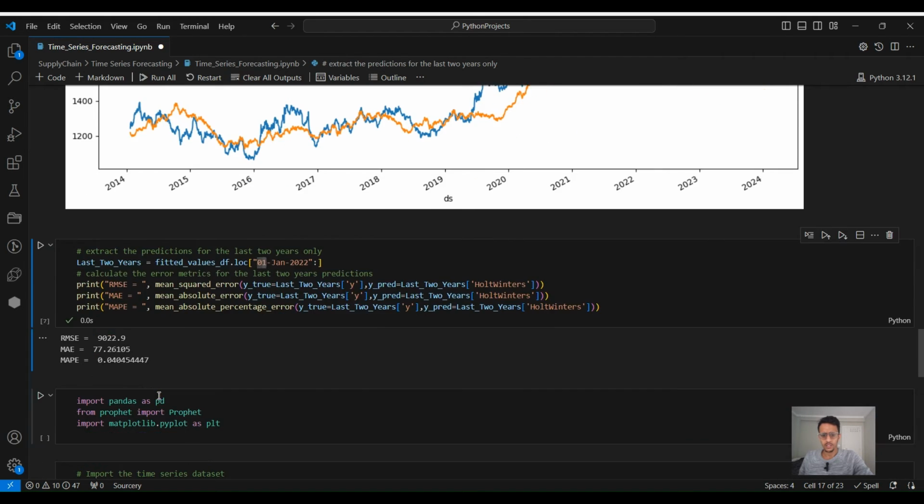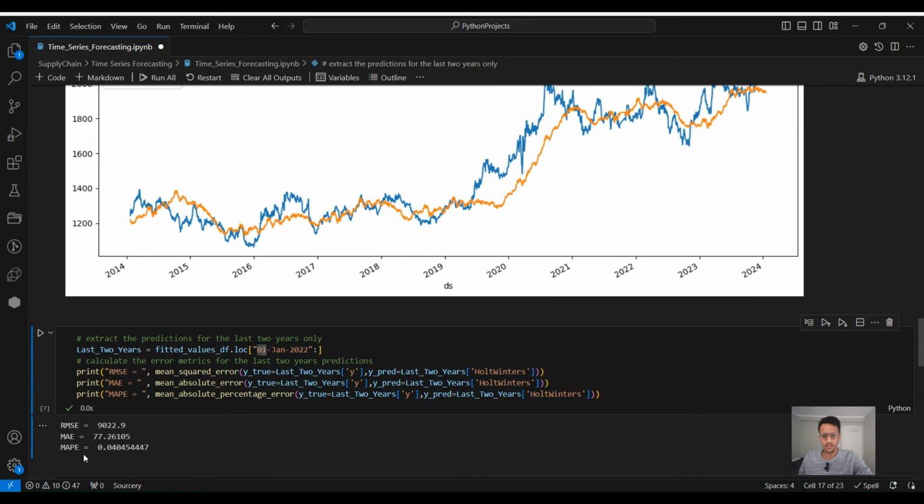So let's run this, and if we can see now the RMSE, the mean absolute error, and the mean absolute percentage error is 4%, which is better than the previous method, which is the machine learning using XGBoost, which, as we said, is based on decision trees.